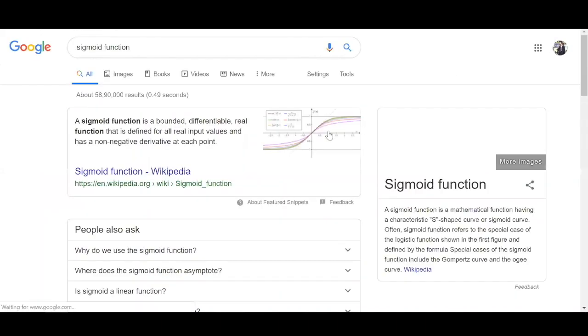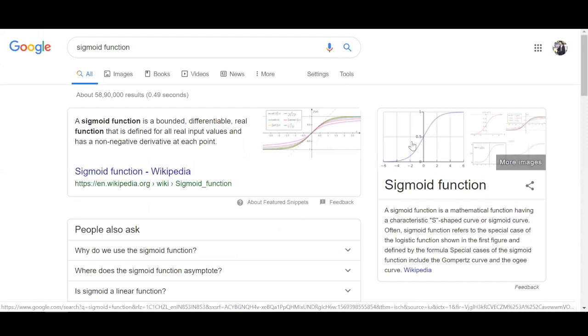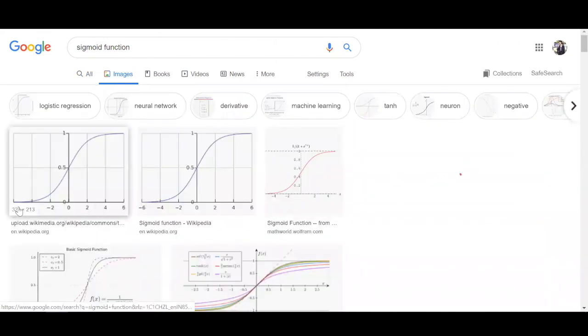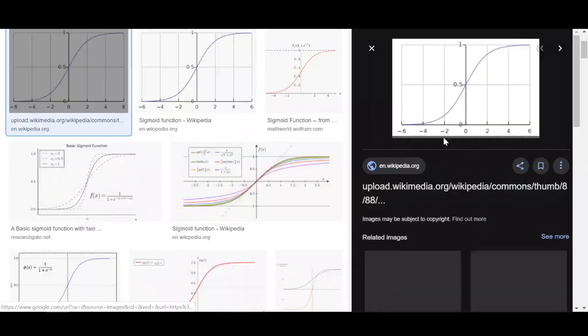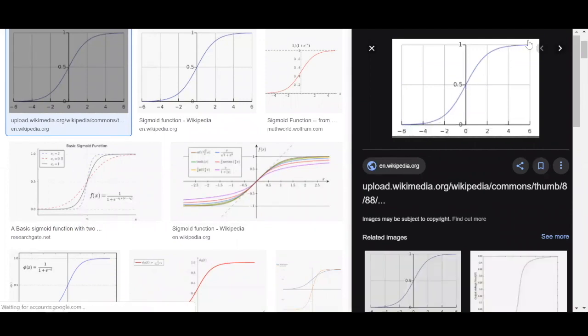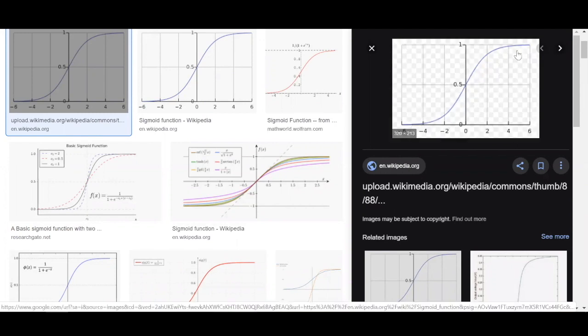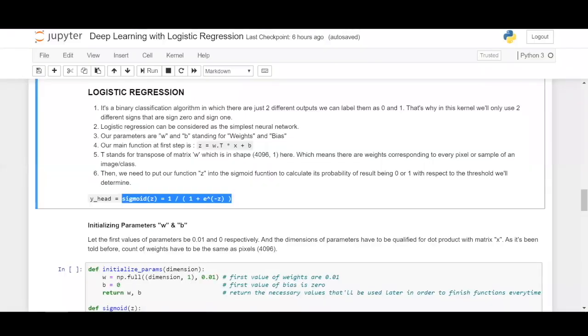Sigmoid function. So this is the graph of a sigmoid function. Yeah, this one describes it better. From 0 to +1, two classes. The other one is softmax actually. Softmax is -1 to +1. Sigmoid is 0 to +1 if you see this graph. So this is the function which is going to lie within our nodes. And you're passing 1 by 1 plus e power minus z as the activation function, which is sigmoid for logistic regression.